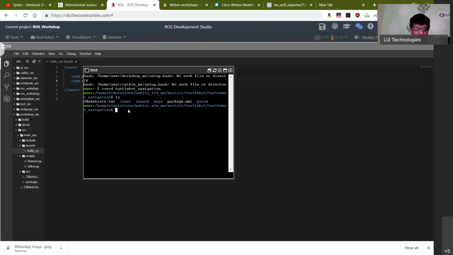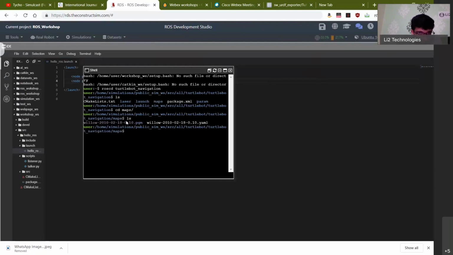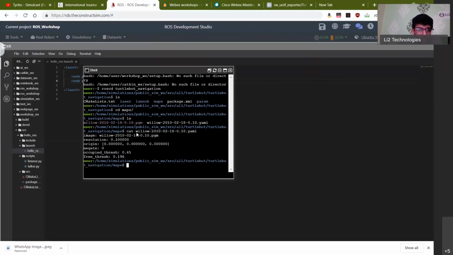Okay. So now let's briefly explore what it has. Let's first cd into the maps folder. And then if you type in ls, there are two files here, as I said before. One is the PGM file, which is basically a 2D representation of the map. And the other is the YAML file, which gives you information about the map. So let's explore what this YAML file contains. If you type the cat command, it basically allows you to view the contents of the file within Linux.